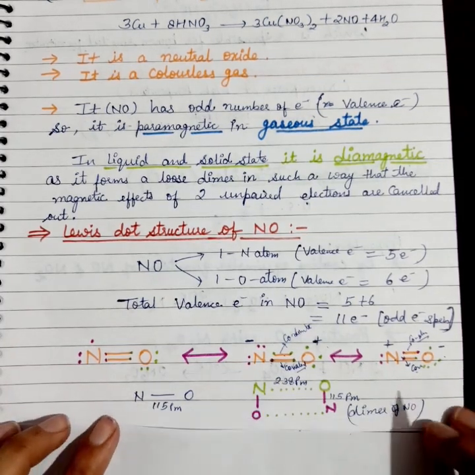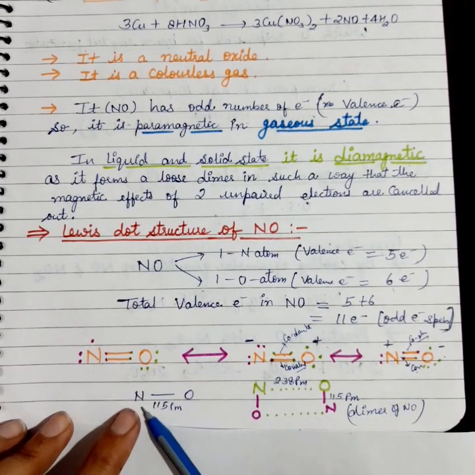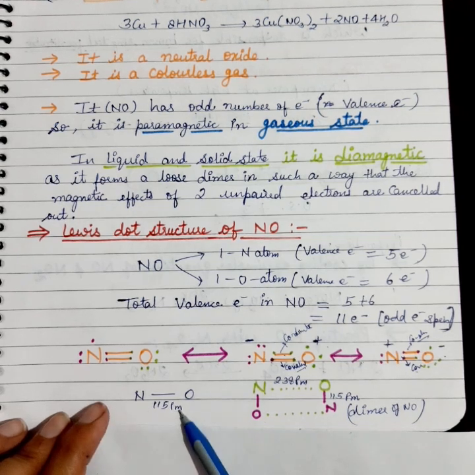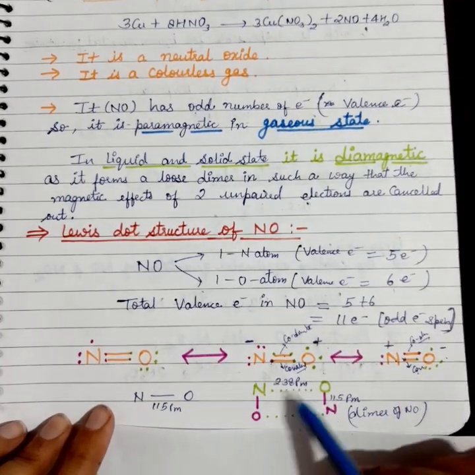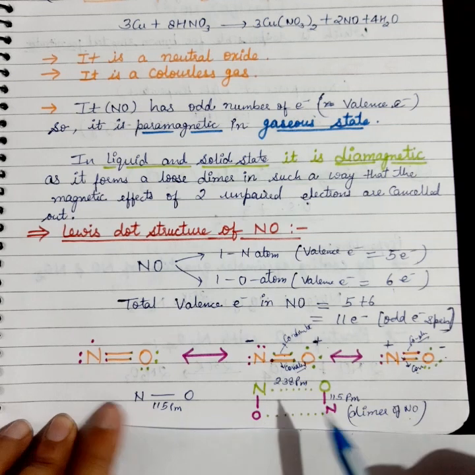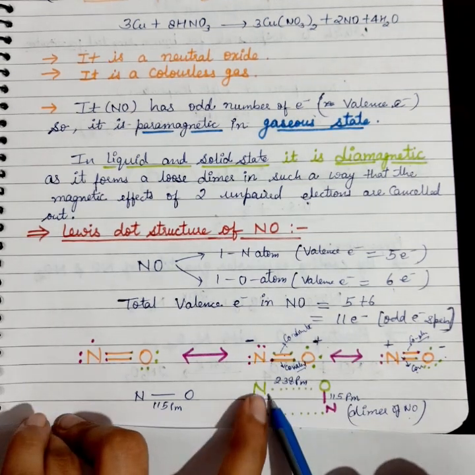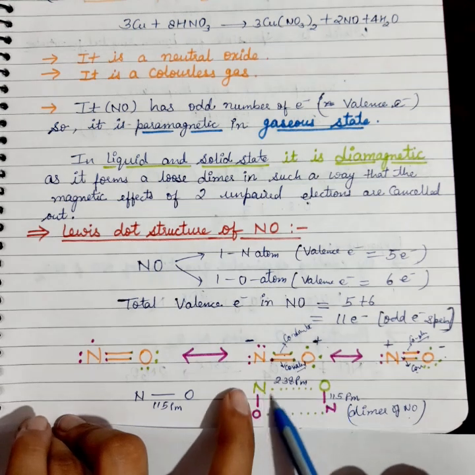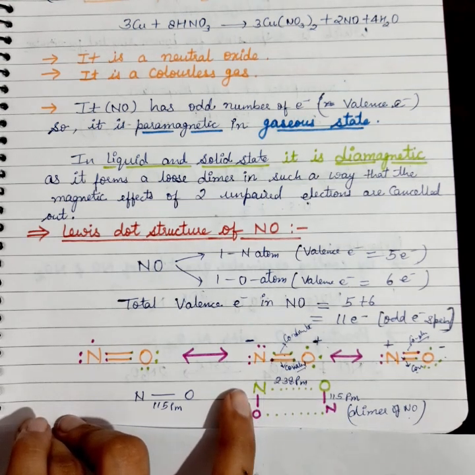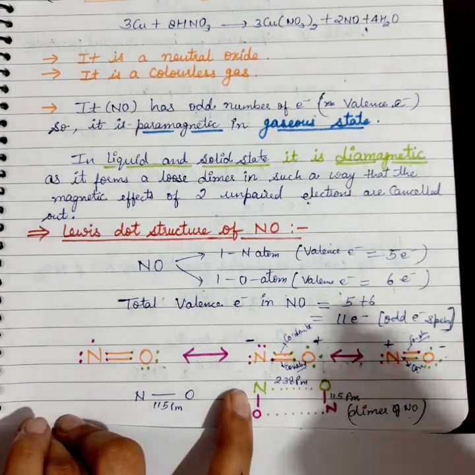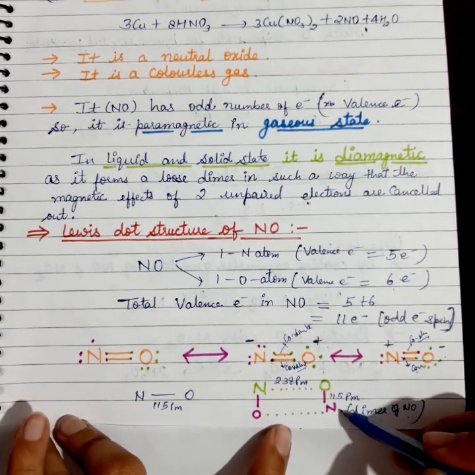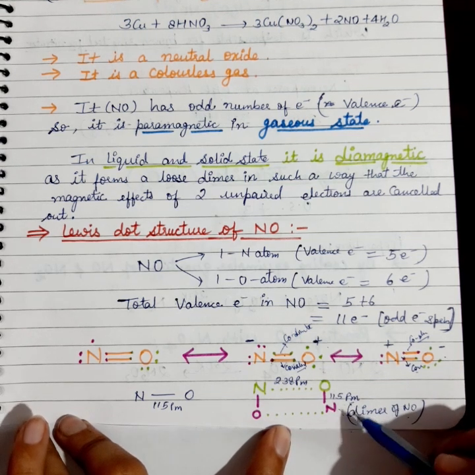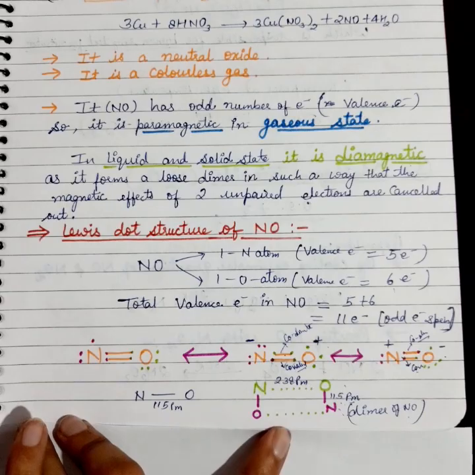Now let's see the structure of this. The bond length between N and O is 115 picometer. And in the gaseous or liquid state, when two NO molecules combine together, they form a dimer of NO, N2O2. In N2O2, the bond length between nitrogen from one NO molecule and oxygen from the other NO molecule will be 238 picometer, whereas the bond length between N and O of the same molecule is 115 picometer.